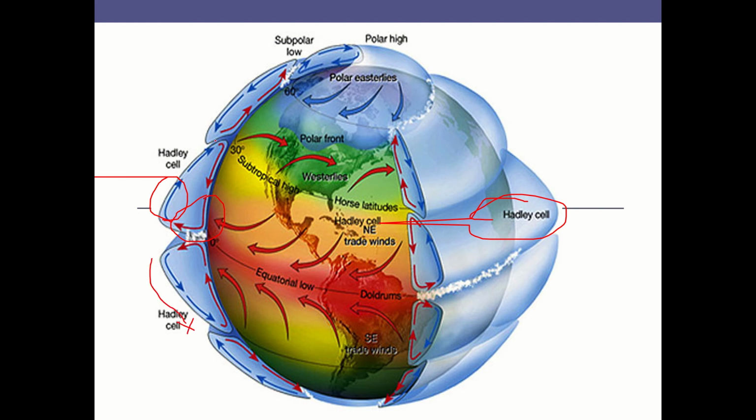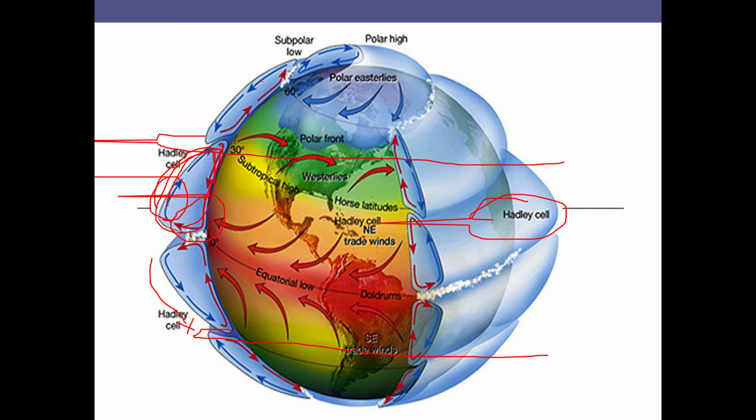And at 30 degree north and 30 degree south, the cold air sinks, and this one cycle is created. This one cell is created.